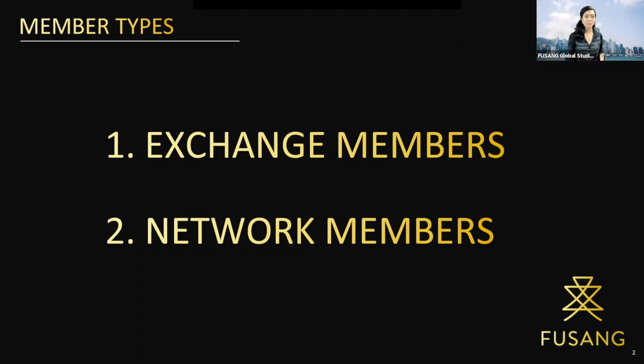This is super simple to understand. Exchange members are formally licensed institutions, typically financial institutions who can act as a listing sponsor for an IPO transaction. Examples are Type 6 license companies in Hong Kong or a registered CPA firm in Singapore.